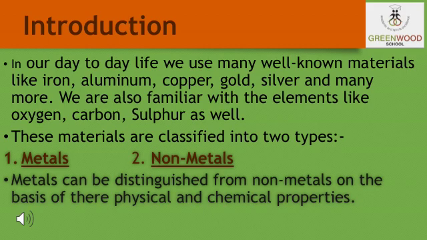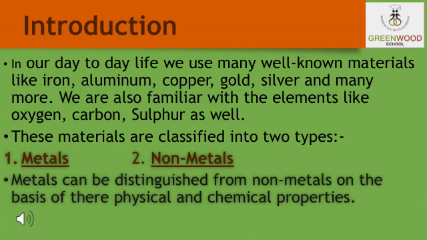And now do you know that these materials can be classified into two types, that is the metals and the non-metals. Now the next question arises, how can you differentiate between the metals and the non-metals? So the metals and the non-metals are different from each other on the basis of their physical properties and on the basis of their chemical properties.